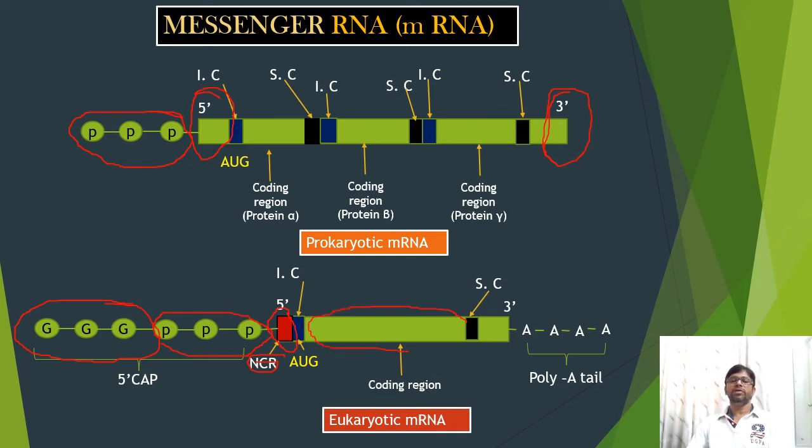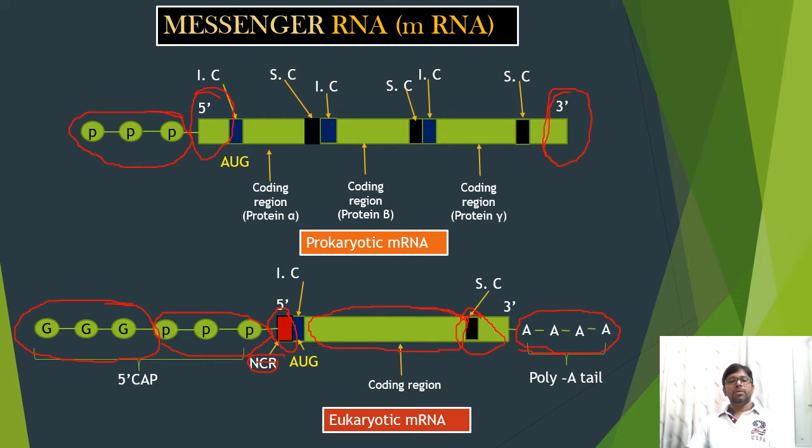A single coding region is present in eukaryotic mRNA, as it translates only a single protein. Here you can see the stopping codon, and the poly A tail is present at the 3' end. Usually it is absent in prokaryotic mRNA.